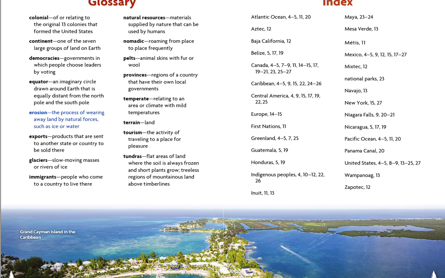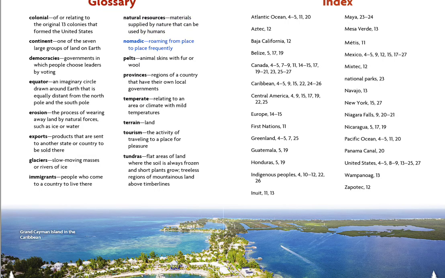The process of wearing away land by natural forces, such as ice or water. Exports. Products that are sent to another state or country to be sold there. Glaciers. Slow-moving masses or rivers of ice. Immigrants. People who come to a country to live there. Natural resources. Materials supplied by nature that can be used by humans.